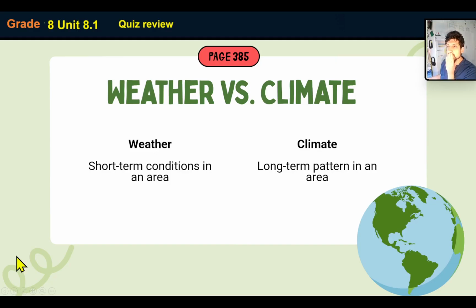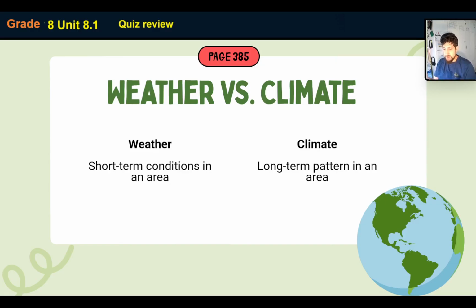So, what is weather? What is climate? Basically, when we're talking about weather and climate, we're talking about the atmospheric conditions of a certain area. Weather is short term conditions in an area, and climate is long term patterns. Just a quick example: if you're going camping and you're wondering what the weather's like, is it wet? Is it humid? Is it dusty? Is it windy? We're talking about the weather, we're talking about short term.